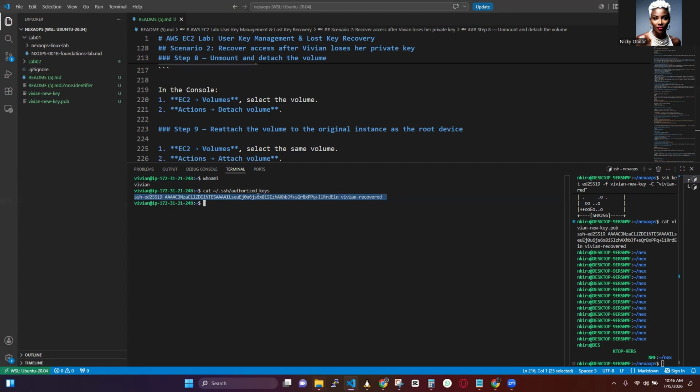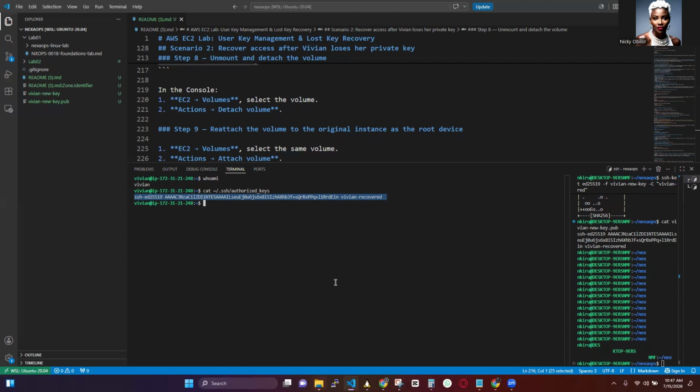So let's summarize what we did. When an EC2 private key is lost, AWS cannot recover it, but that instance doesn't need to be rebuilt, unless, of course, it's a practice instance. Your data is still safe because it's stored in the EBS volume. The recovery process we followed was: we stopped the EC2 instance, detached the root EBS volume, and attached it to the rescue instance.